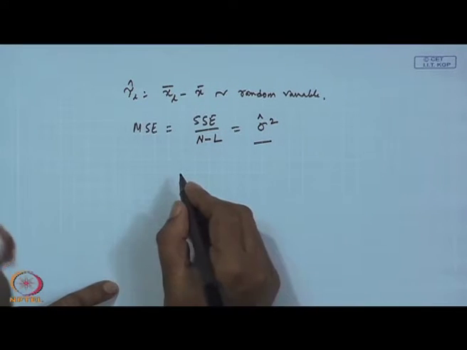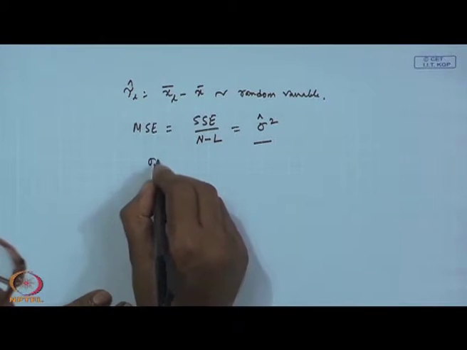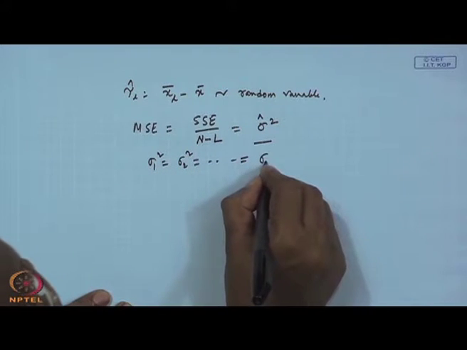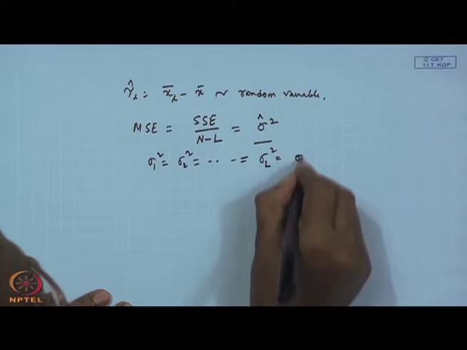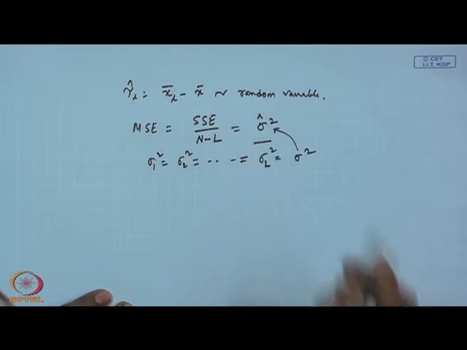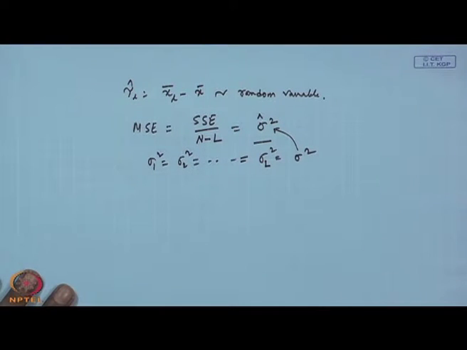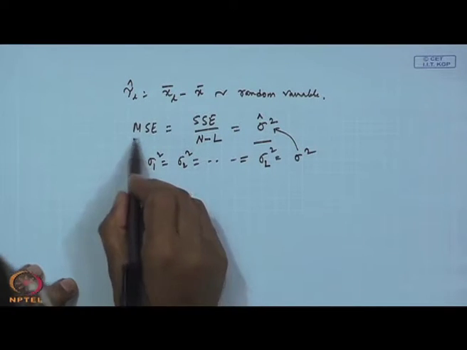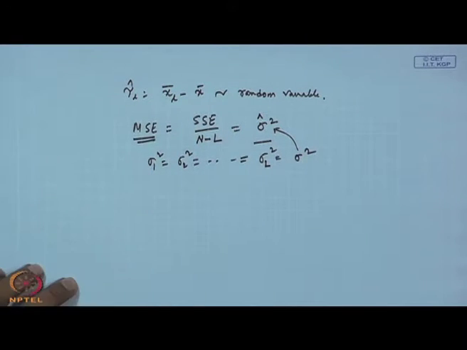You recall the Bartlett test, where we said that sigma 1 square equal to sigma 2 square, all population variances are equal to sigma square. So, this one is the estimate of sigma square. So, MSE is known.